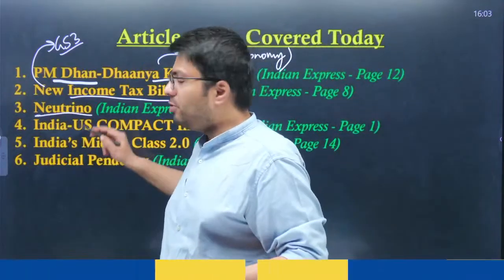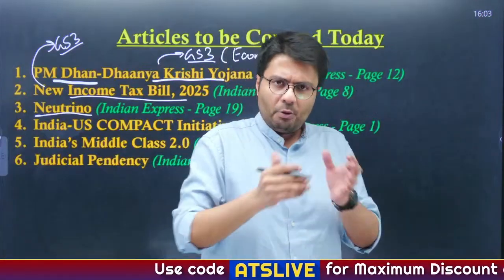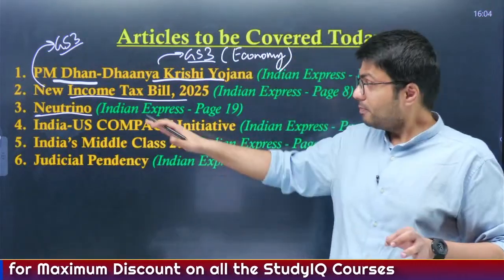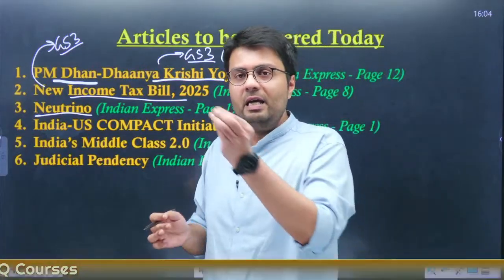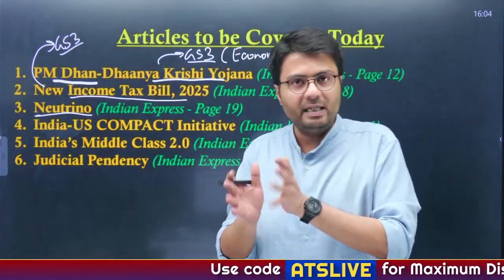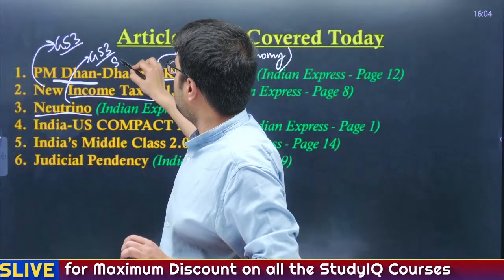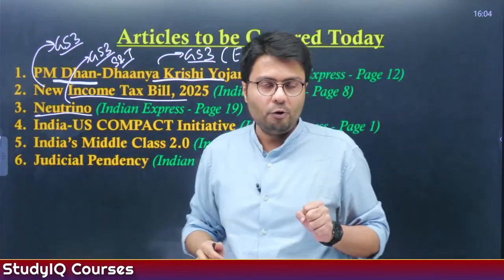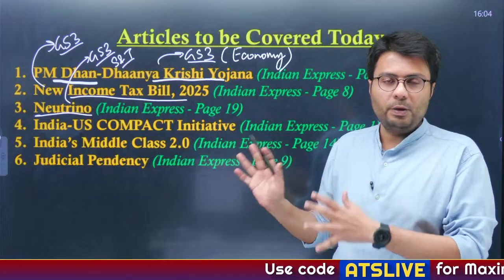Then we'll be dealing with neutrinos. This article appeared in the newspaper a few days back, but we left it out. However, I felt that this was an important article, and hence I will be covering it today. Now, the neutrino is a kind of matter, and we'll understand its properties and why tracking or understanding the movement of neutrinos is important for scientists in general. This is a part of GS paper 3 syllabus, particularly science and technology, and questions on such matters have been frequently asked in the UPSC, preferably in the prelims examination. So we'll also be solving a practice question on this particular topic.